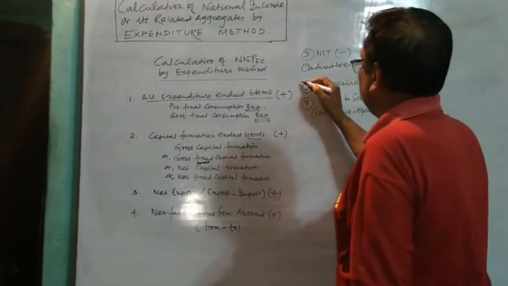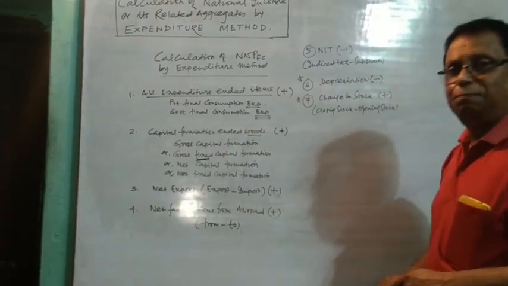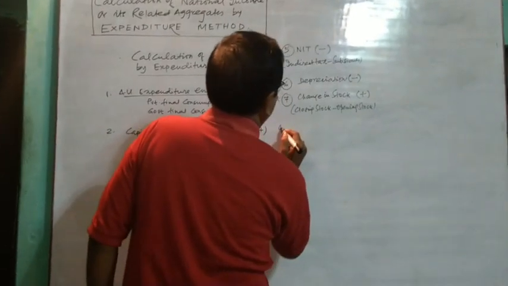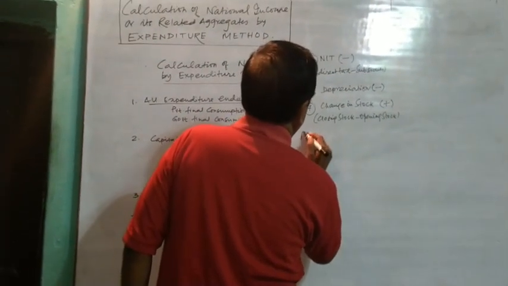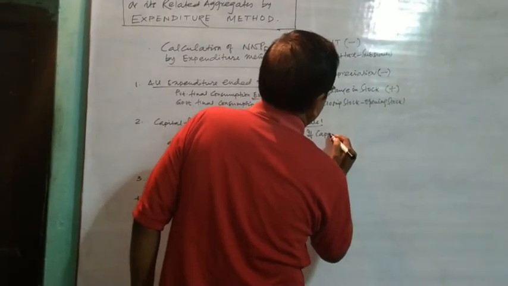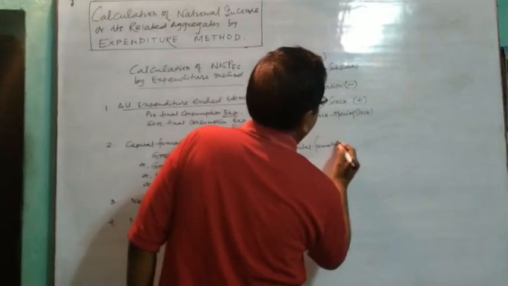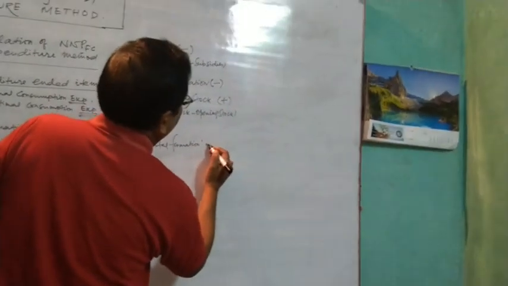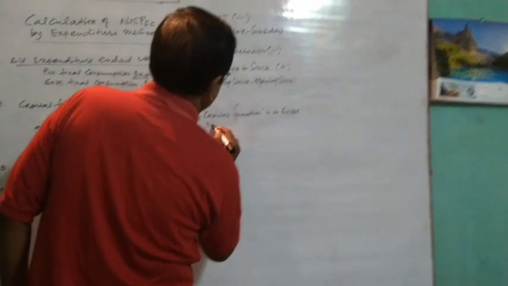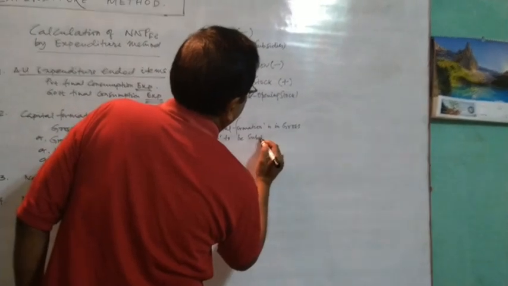So these two informations, information number 6 and information number 7, are conditional. Rule 1: if capital formation is in gross, depreciation is to be subtracted.